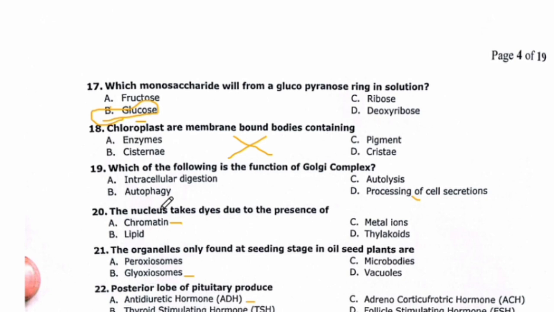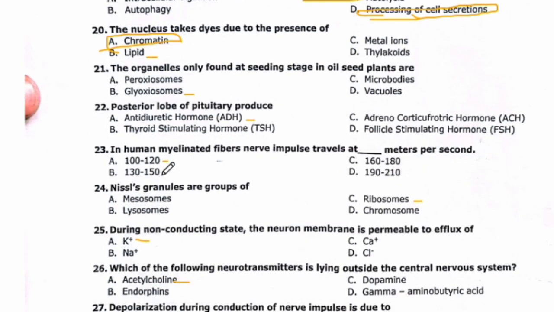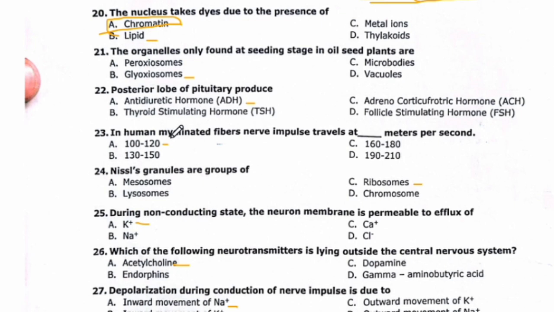Which of the following is the function of Golgi complex? Intracellular digestion, autolysis, autophagy, or processing of cell secretions. So processing of cell secretion is the function of Golgi complex. The nucleus stains due to the presence of chromatin, lipid, metallines, thylakoids. So the nucleus stains due to the presence of chromatin. You have to memorize these along the way, okay.